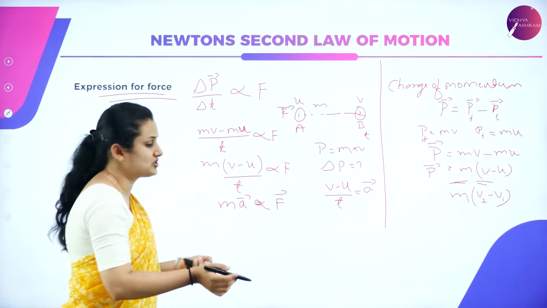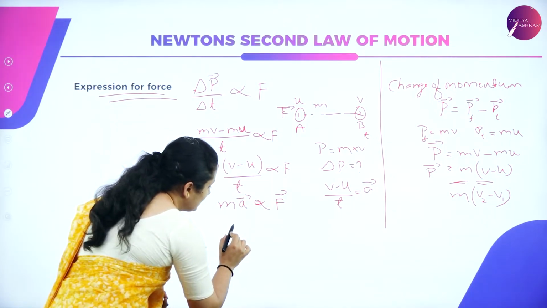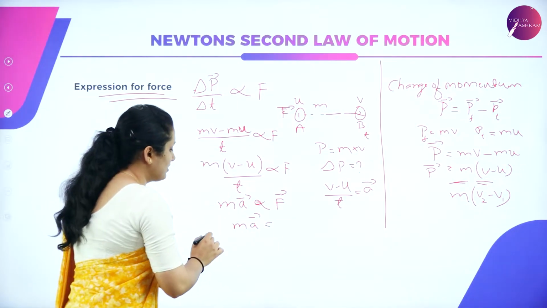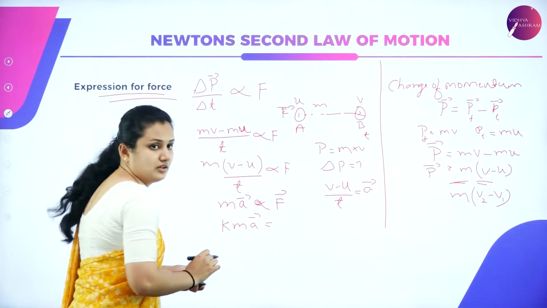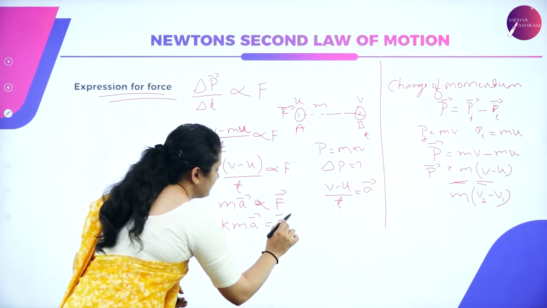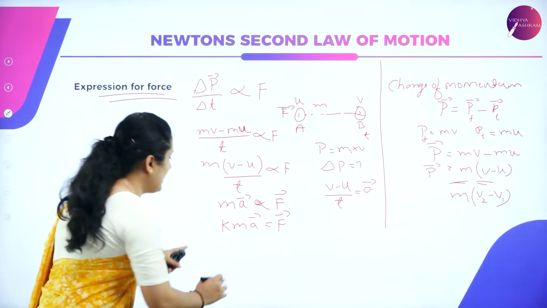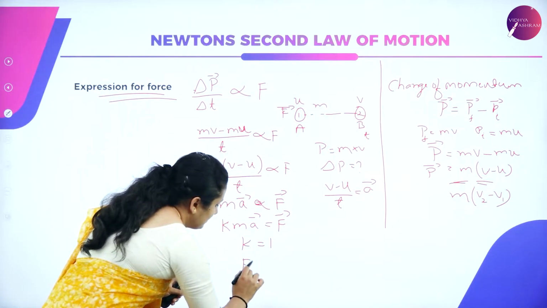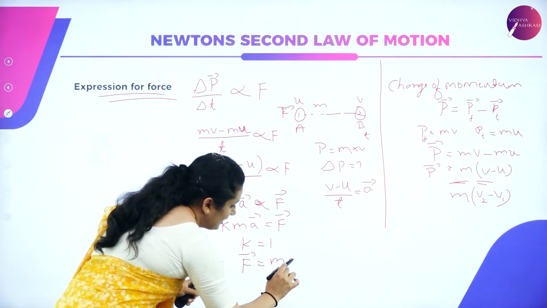To remove the proportionality symbol, I will add a proportionality constant, say k, so that k times ma is equal to F. The k from experiments is nothing but equal to 1. So F is equal to ma.